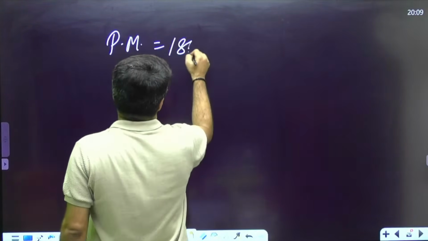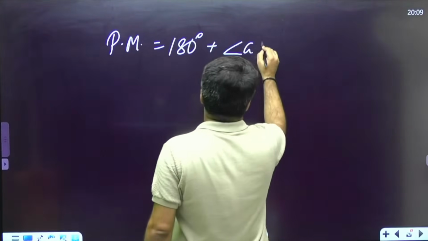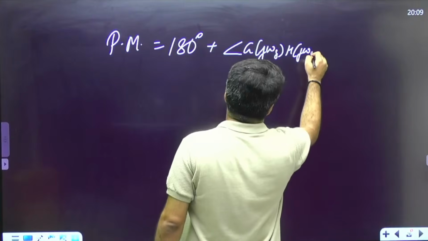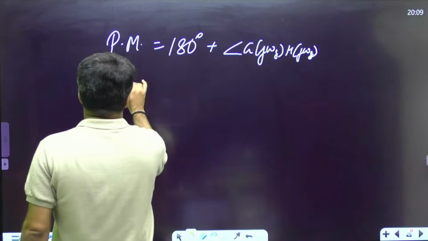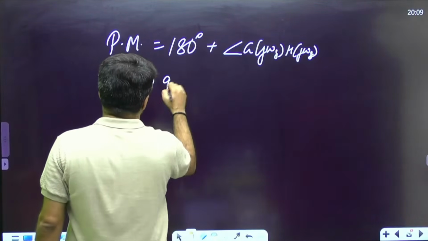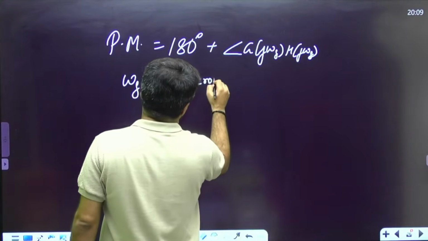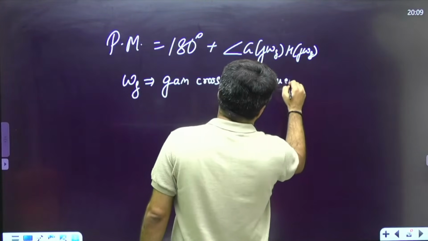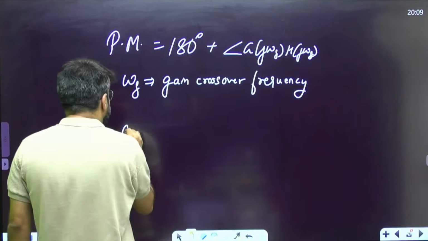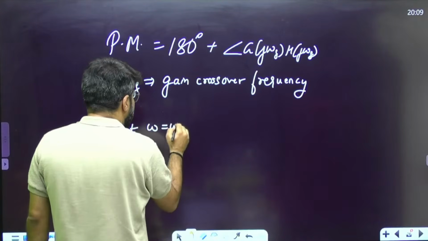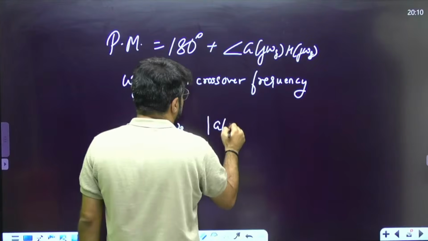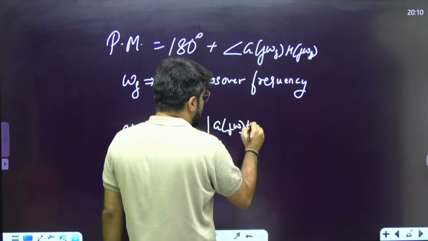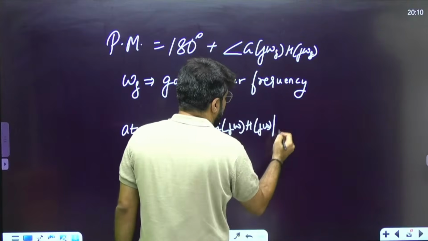Now phase margin is calculated by 180 degrees plus the angle of G(j omega g) H(j omega g), where omega g is the gain crossover frequency. And how do you calculate omega g? You take the magnitude function, mod G(j omega) H(j omega), and put it equal to 1.